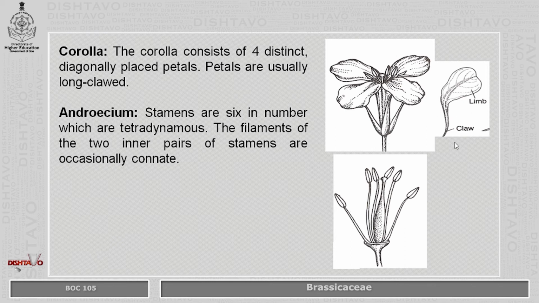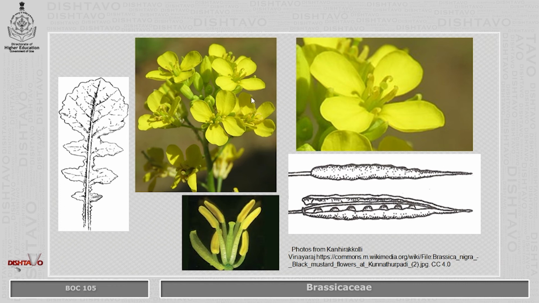Androecium: stamens are 6 in number, which are tetradynamous. The filaments of the 2 inner pairs of the stamens are usually connate, meaning they are fused together. So, lyrate leaves, the cruciform corolla, and tetradynamous stamens can be seen in these pictures. Also, the fruit in the form of silicula with the replum, the false septum, in between the pods.